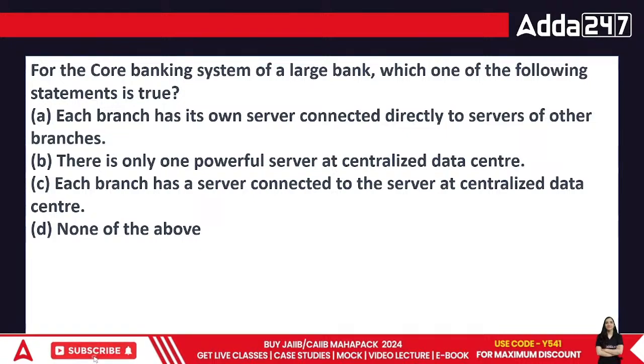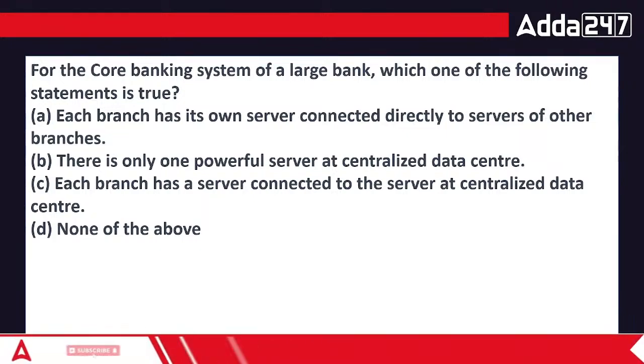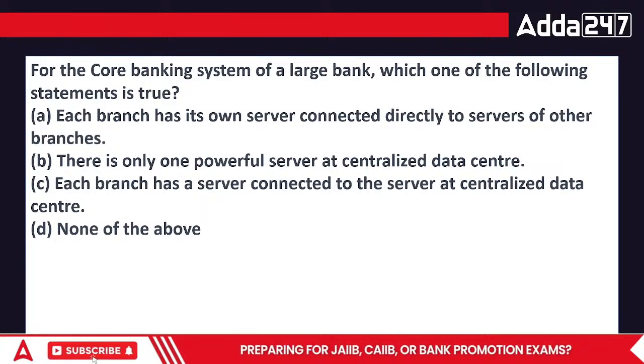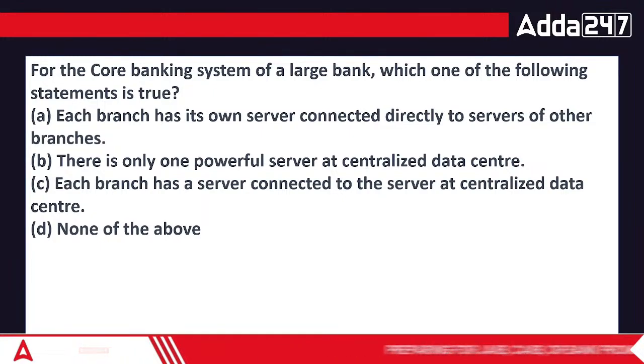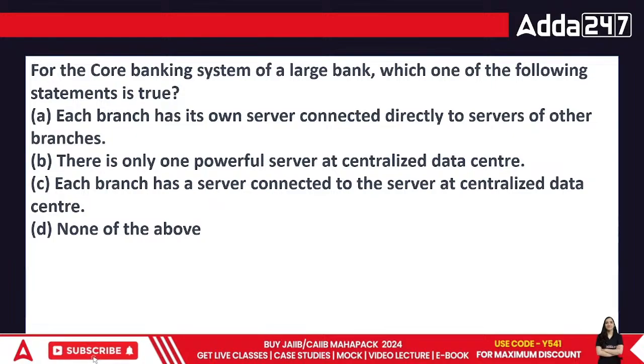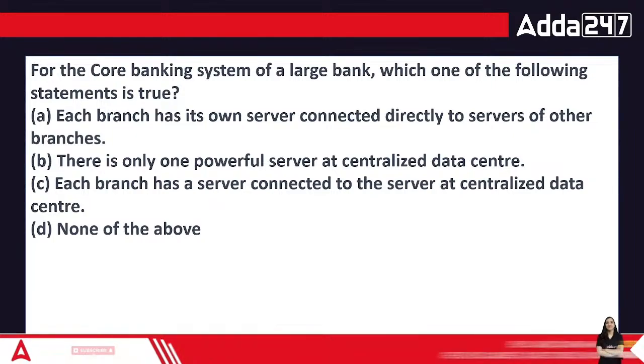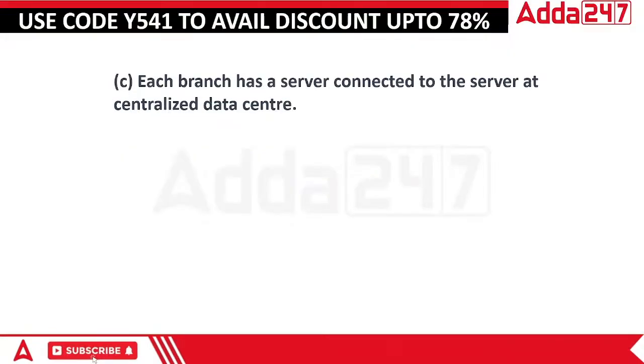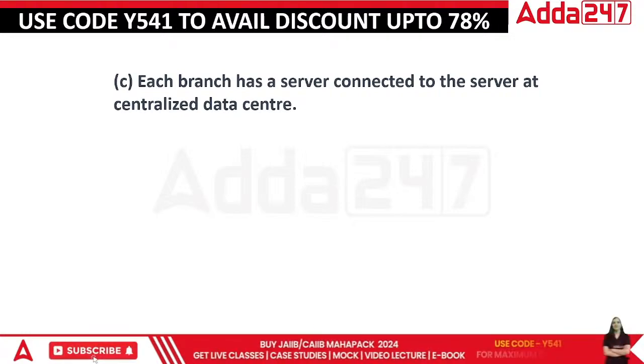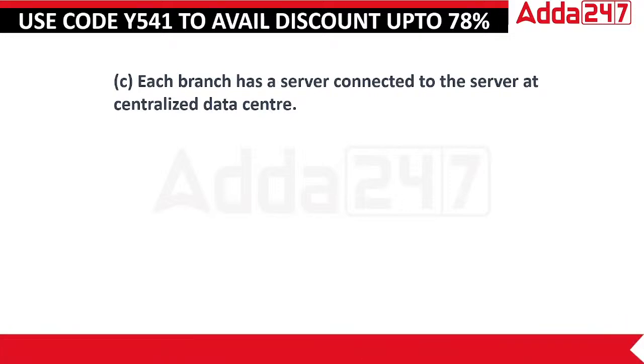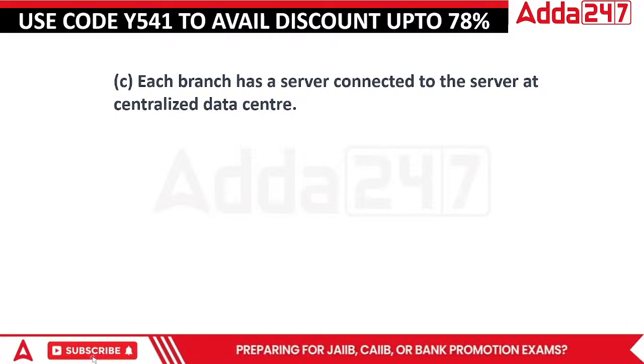See, when you are a bigger bank now, then you cannot have one big centralized structure. One big centralized structure can be very, very difficult to maintain. So then you have to be opened up, or you have to look forward towards a specific area of growth. You have each branch having their own server which is connected with the main server. Now this will reduce the issues further.